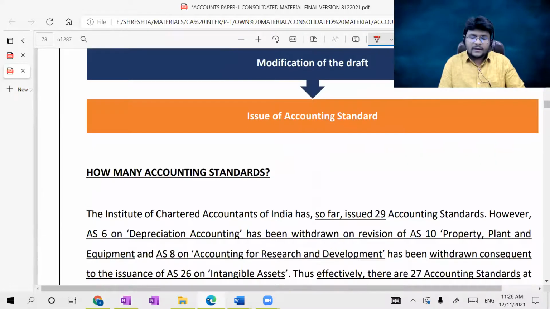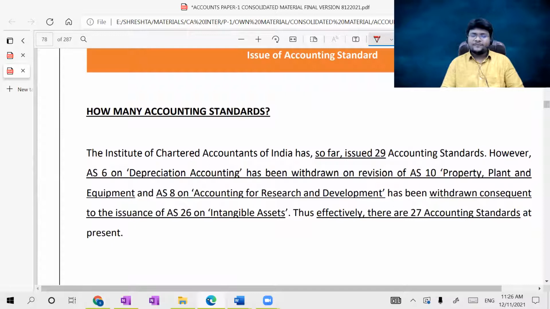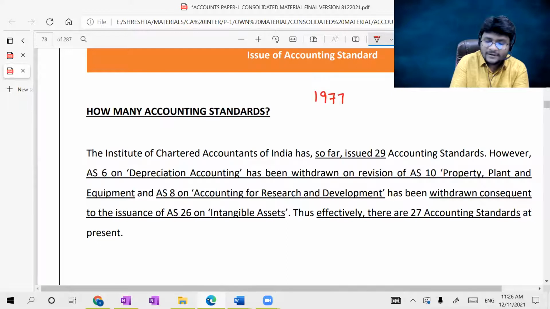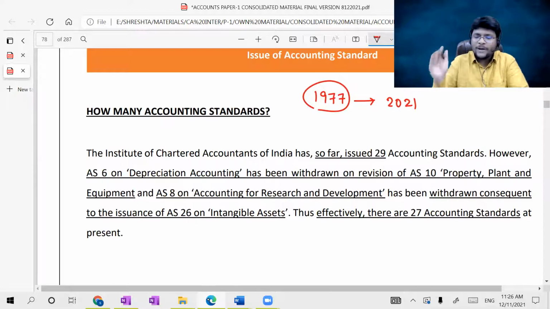Okay. Then coming to the next issue, guys. How many accounting standards are there in India, sir? Till now, the Accounting Standards Board of ICAI was introduced in the year 1977. Now we are at 2021, almost at the end, maybe.